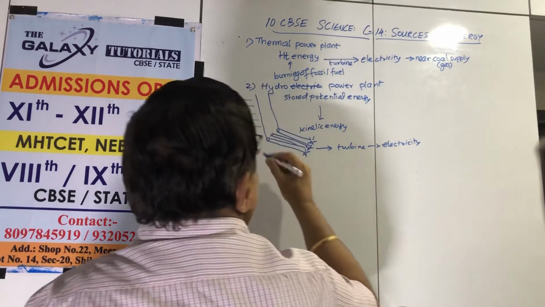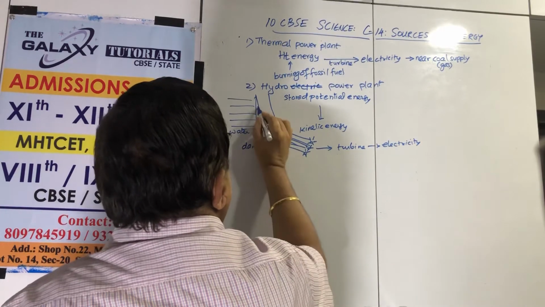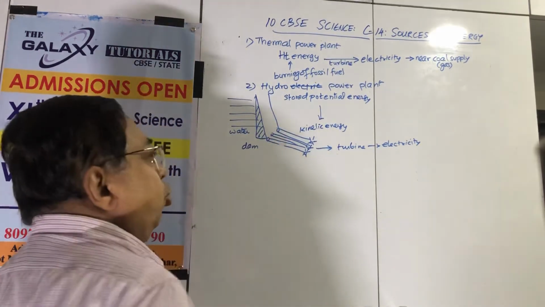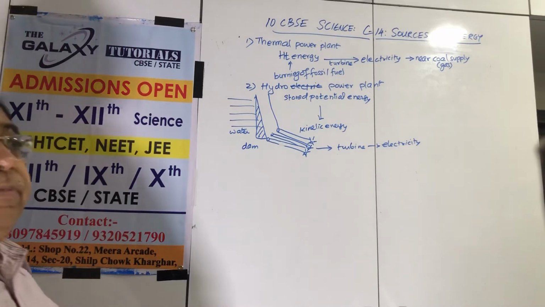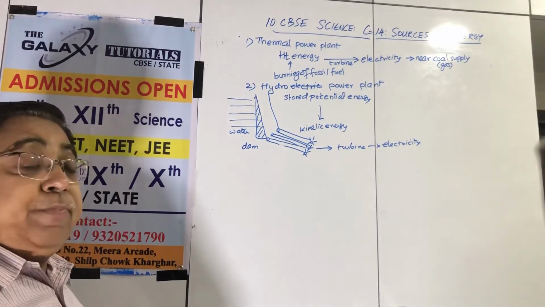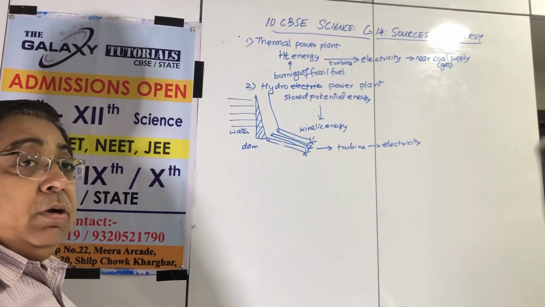So one thing you must remember, the dam must be solid. Otherwise, because the more water you store, the more electricity is produced. But the more water you store, the more pressure. The dam may get wiped out.